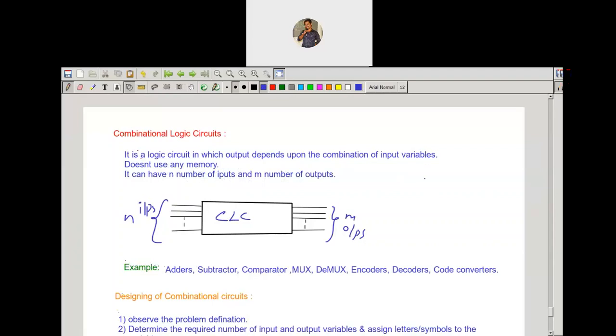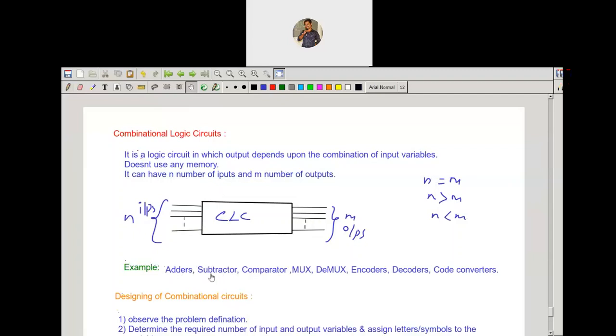The number of inputs and outputs may be equal, or the number of inputs may be more than the number of outputs, or less than the number of outputs. You can have three possibilities. So that is the combinational logic circuit.